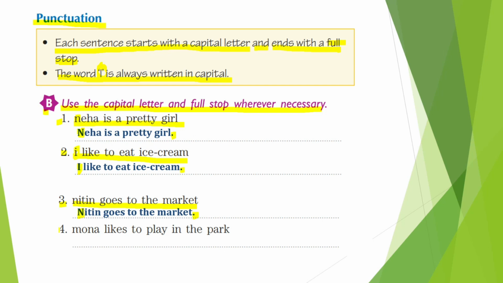Okay. Now let's look at the fourth one. Mona likes to play in the park. So here Mona's M is capital. Mona likes to play in the park. At the end, full stop. Alright children, so I hope now you have understood what punctuations are. Alright, let's move on to the next slide.